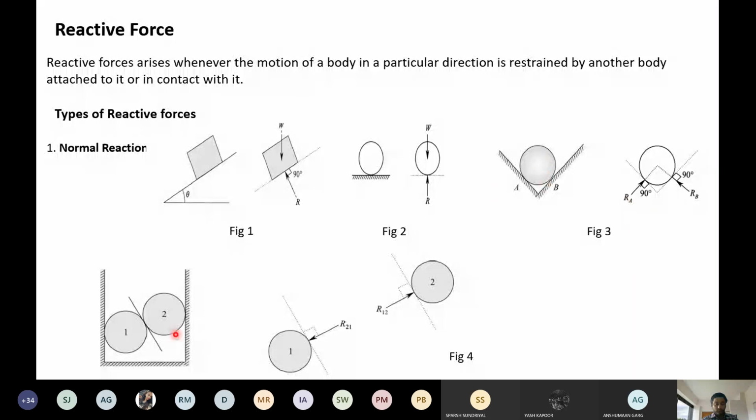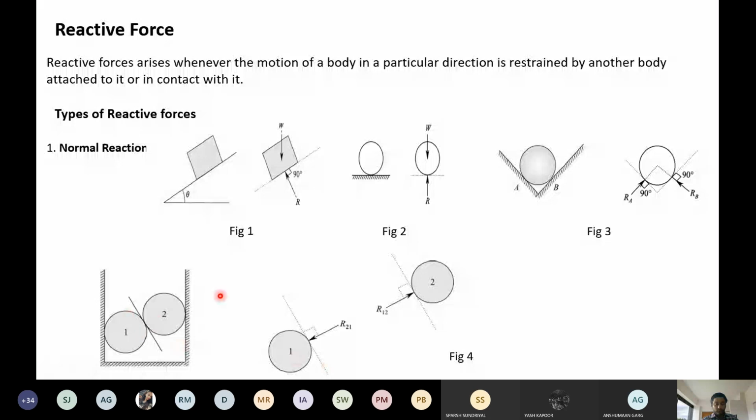Now coming to two spheres. See here, this is sphere A, this is sphere B, and this is the complete rectangular surface. If we make the FBD of sphere A, what will happen?